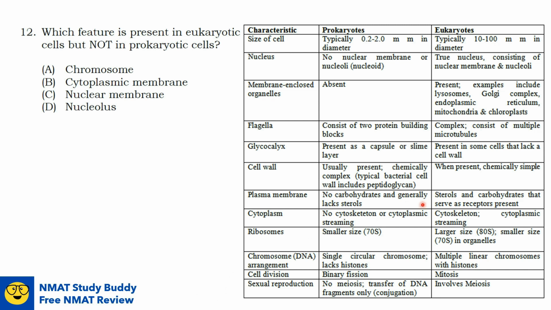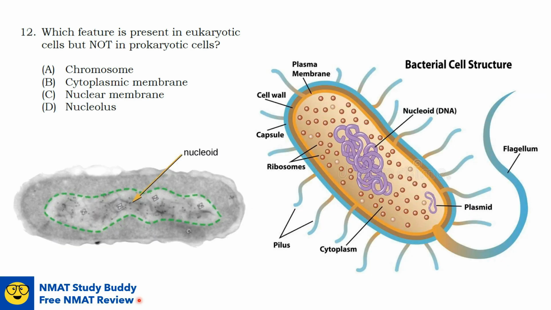While, as what we can see here, when it comes to their nucleus, eukaryotes have a true nucleus because it consists of nuclear membrane and nucleoli, while prokaryotes do not have a true nucleus and they are just called nucleoid because they do not have nuclear membrane. So here is an image of a bacterial cell structure or a prokaryote with a nucleoid DNA.